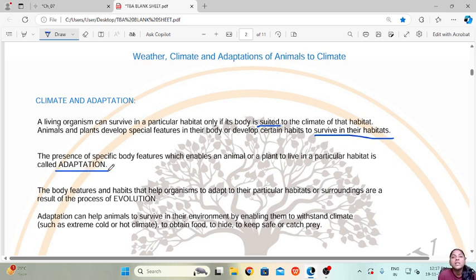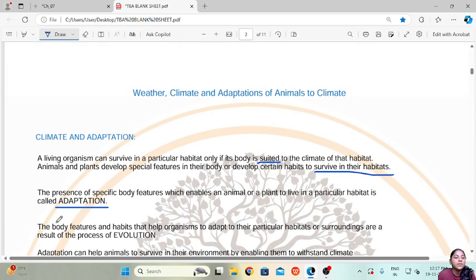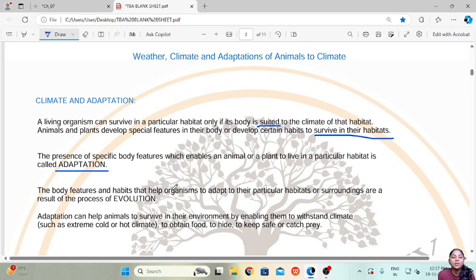So whatever changes happen in their body to help them survive better in a condition or in an environment are called adaptations. These also include the habits which the organism follows to survive better in that environment. The body features and habits that help organisms adapt to their particular habitats or surroundings are the result of evolution.